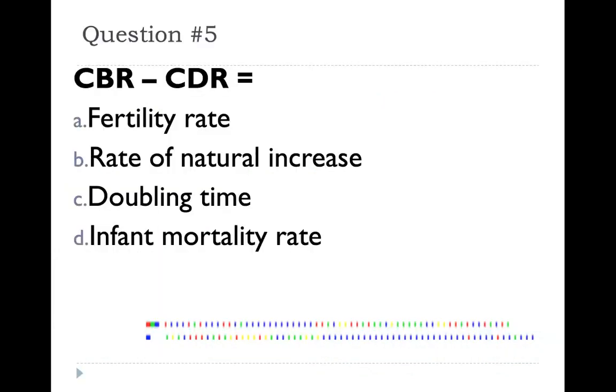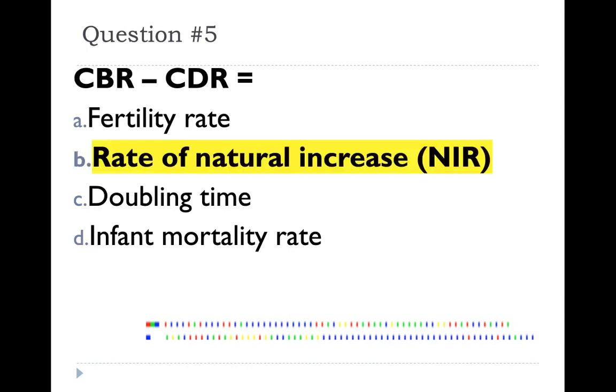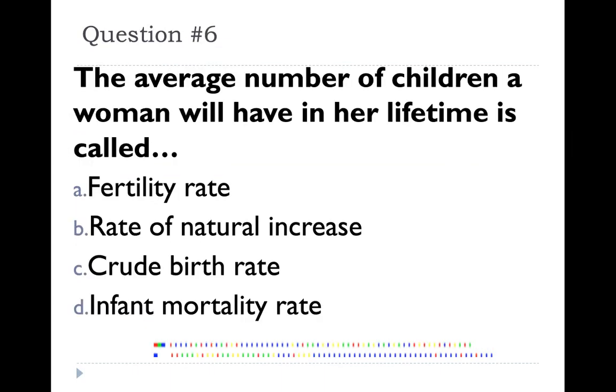Question number 5. Crude birth rate minus crude death rate equals what? What statistic can we calculate? The answer is B, the rate of natural increase, or your natural increase rate. Question number 6. The average number of children a woman will have in her lifetime is called? The answer is fertility rate, or total fertility rate.